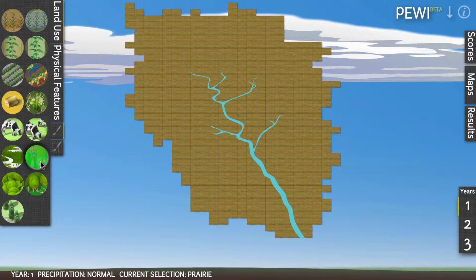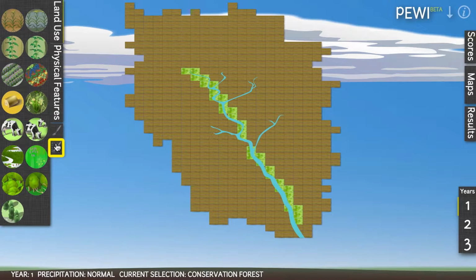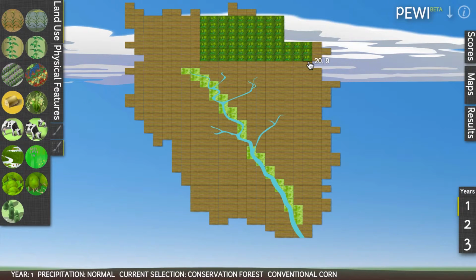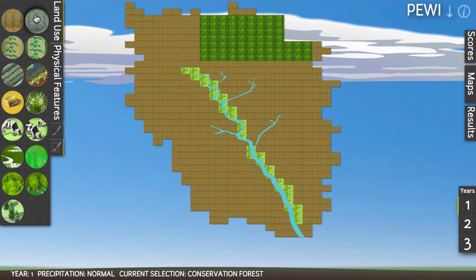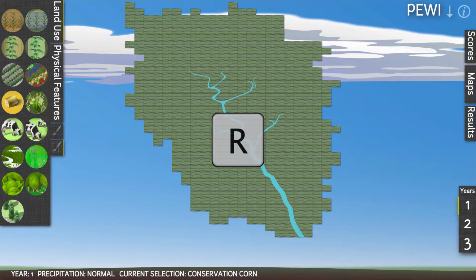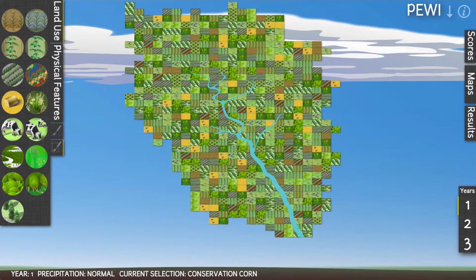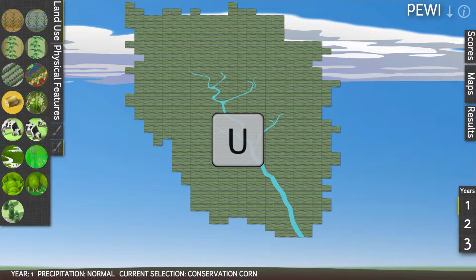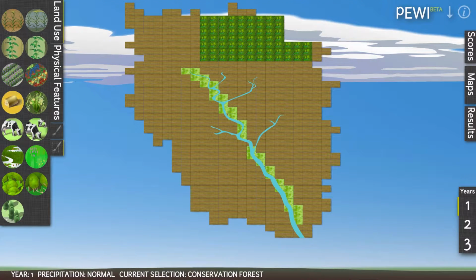There are two tools for editing land use in the PEWI watershed. With the hover paintbrush, you can click and drag to change the land use. With the grid paintbrush, you can change an entire area. To switch the whole watershed to your current selection, double-click on the top left square. To randomize the land use, press R on your keyboard. To undo, press U.